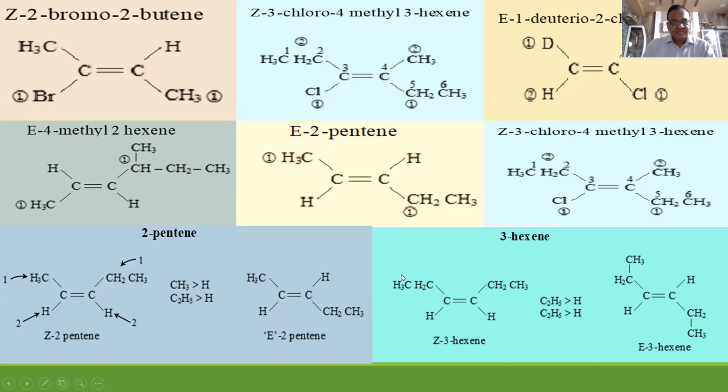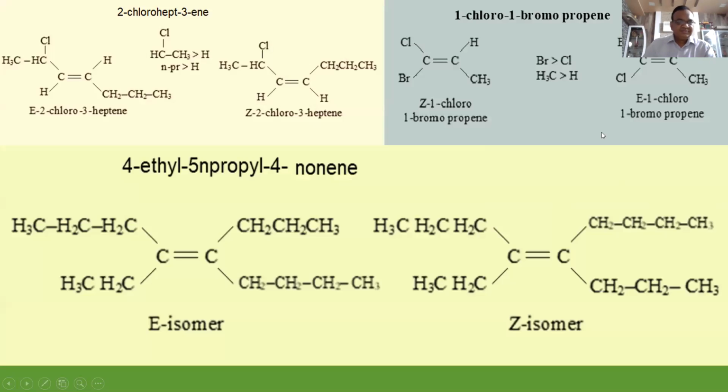Same groups on the same side of the double bond: Z. Same groups on the opposite side of the double bond: E. Again, these are also examples. E means entgegen, across. First priority groups on the opposite side of the double bond mean E. First priority groups attached to the double bonded carbons on the same side mean Z. This is the logic to be implemented here.